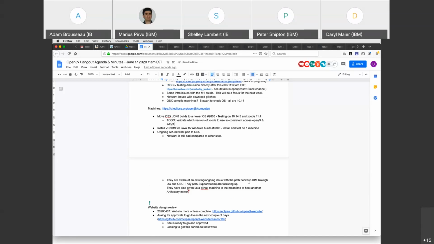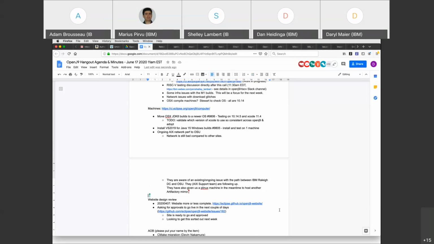All right, Adam, was there other things that you wanted to call out here? So the AX machines were down a couple weeks ago, and when they came back, we realized the network was poor between the AX site, which is in Raleigh, and the OSU site where our Artifactory server is. So they ended up giving us another machine so we can have another Artifactory instance there, local, sort of like what we did for UNB. They were aware of that network link being less than stellar, so they're going to follow up with their network team to see if there's anything they can do about it.